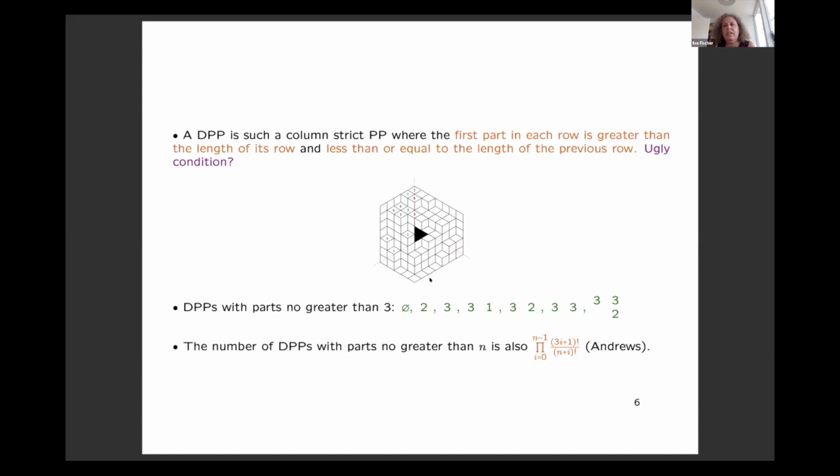These are cyclically symmetric lozenge tilings of a hexagon, where you have a triangular hole of size 2 in the center. Next, I've listed all descending plane partitions with parts no greater than 3. They are here, and as you can see, there are 7 of them. And we also had 7 alternating sign matrices of order 3. That's not a coincidence, because Andrews showed that the number of descending plane partitions with parts no greater than n is counted by the same formula as alternating sign matrices.